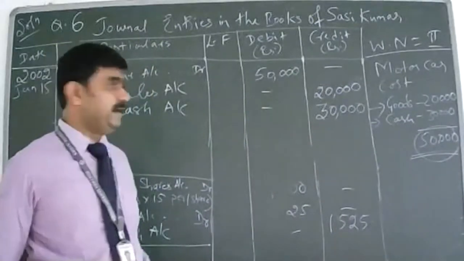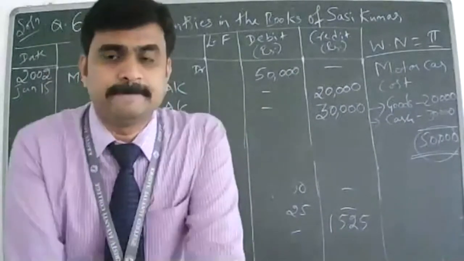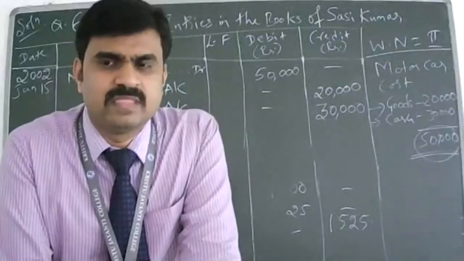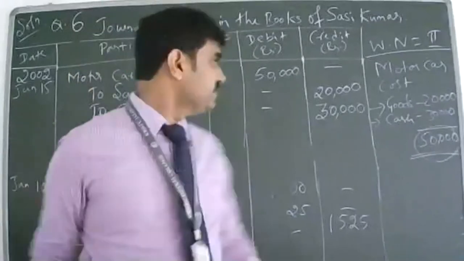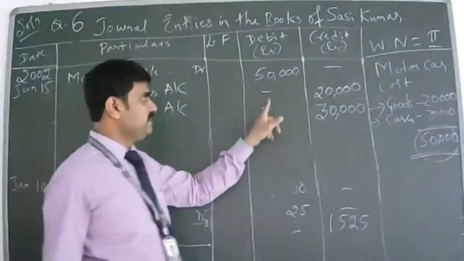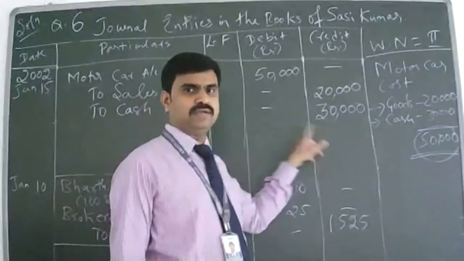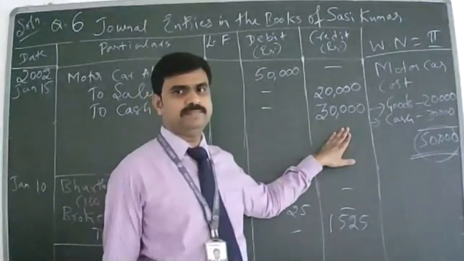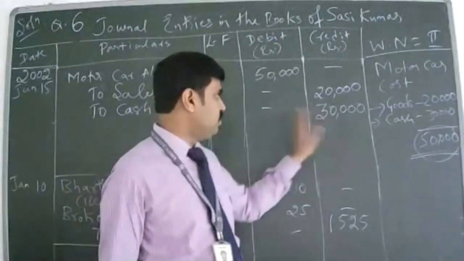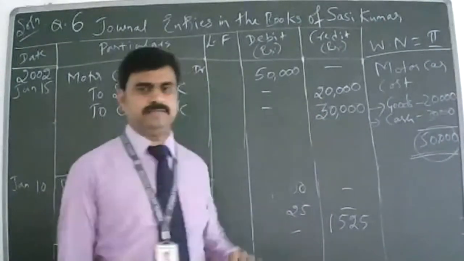It's 30,000, sir. Thank you. So is it now equal? Will debit and credit both be equal now? Debit column shows 50,000. How much is the credit column? 50,000. So both are equal, so we don't need to worry.